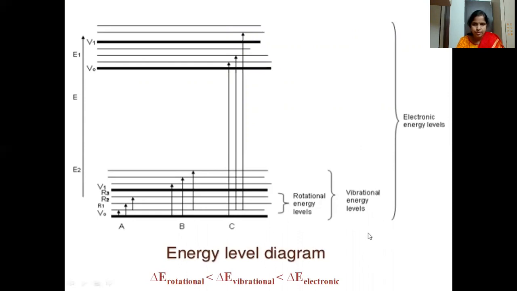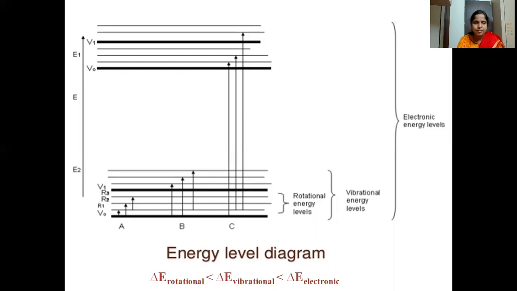Again, the same picture I'm showing you. For electronic energy levels, suppose this is E0 to E1. From here to here, where the transition is taking place, you can see that the energy difference is large. So only high energetic radiation such as UV visible can cause such transitions between the electronic energy levels.